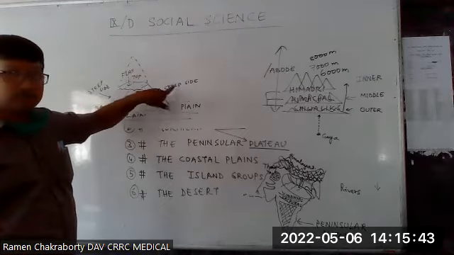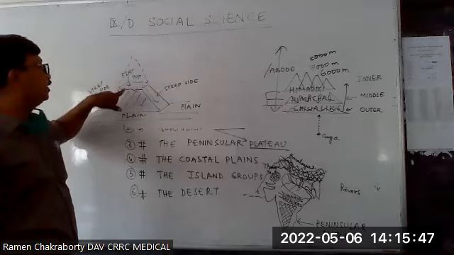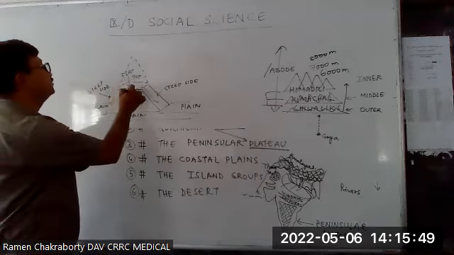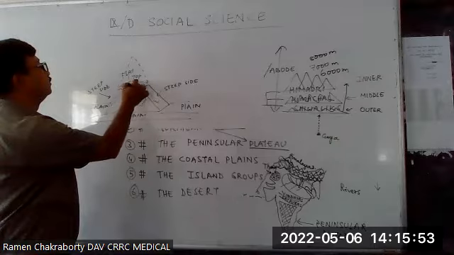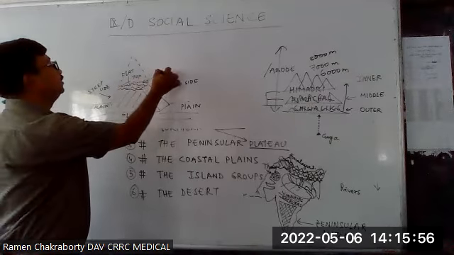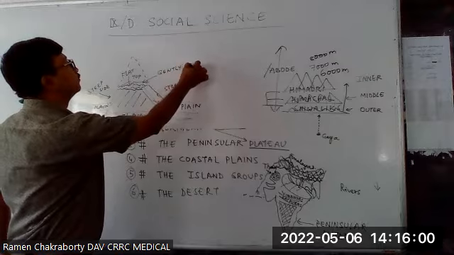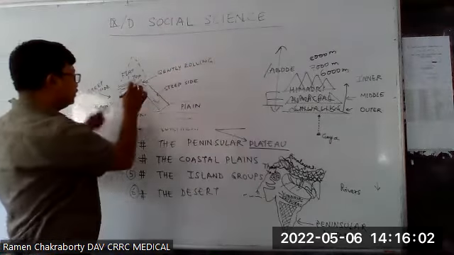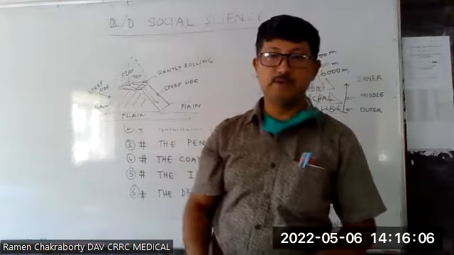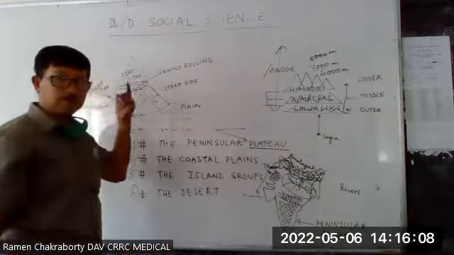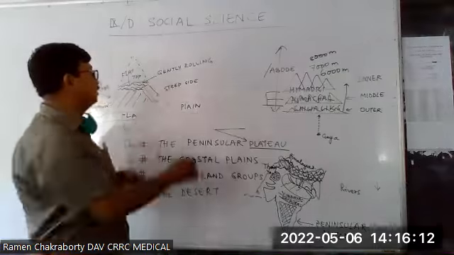So it has a steep slope, a flat top, and it has some rolling topography. It may be gently rolling. It means the top has some little variation. Some area may be high, some area may be low. So the top part is not an absolutely flat surface. It has a gently rolling surface.